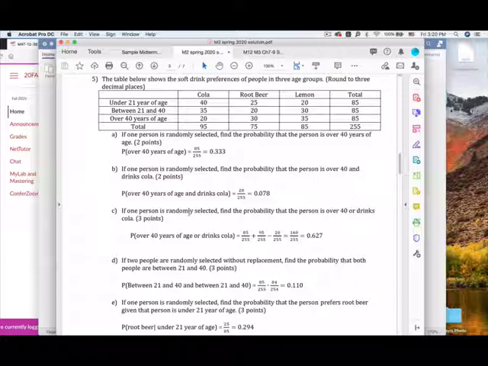And for the probability, I have a requirement. Let's say for this kind of question, please state what you are looking for. For these questions, we are looking for the person over 40 years of age. So that's why I write down, probability of over 40 years of age. Show me your work and the final answer.